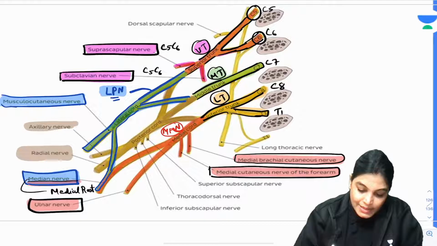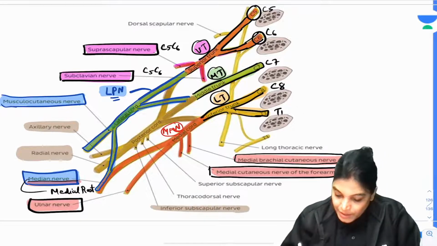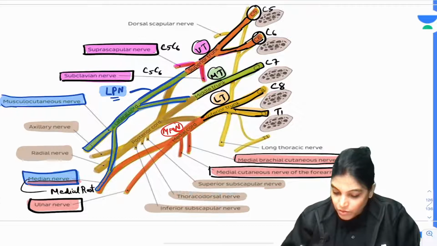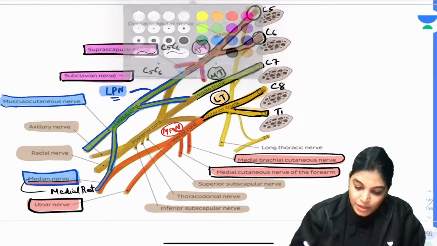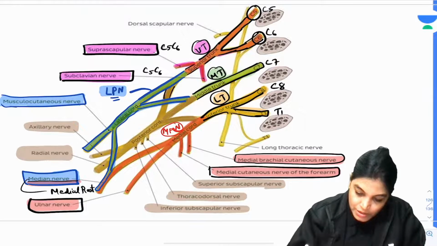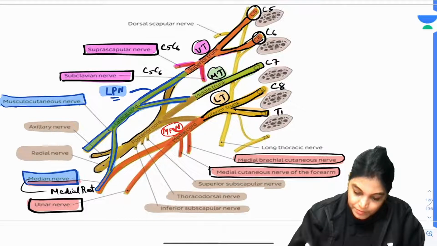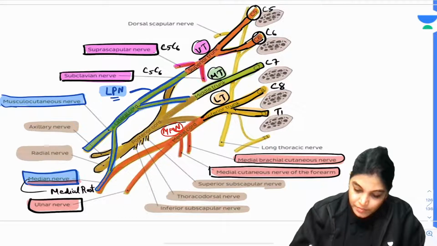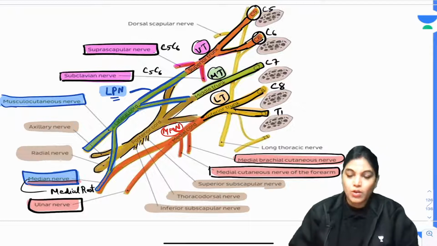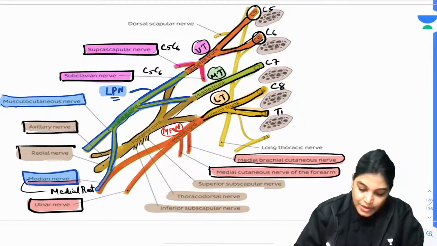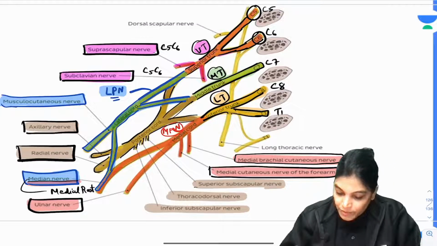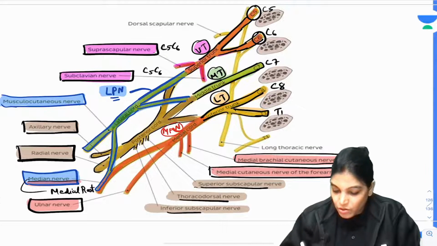Radial nerve. It is giving axillary nerve. It is giving inferior subscapular, superior subscapular, and thoracodorsal nerve. See here. So the branches of the posterior cord. This is the posterior cord. Its important branches have been shown here, which is formed by the posterior division of all the three trunks. It is giving axillary nerve. It is giving important branch radial nerve, superior subscapular, thoracodorsal, and inferior subscapular.